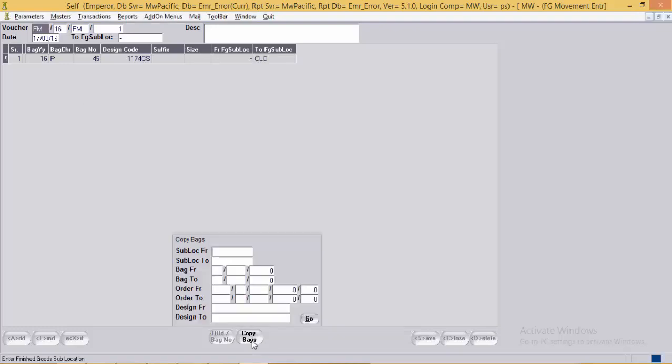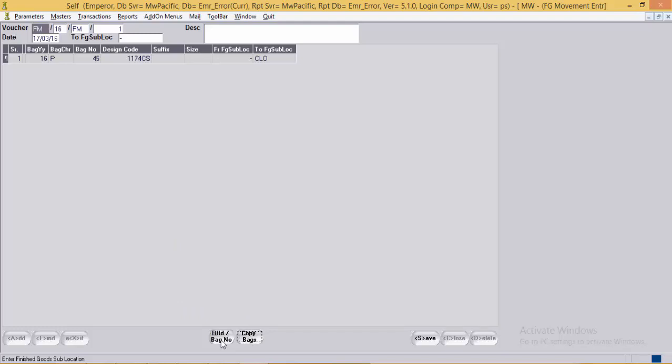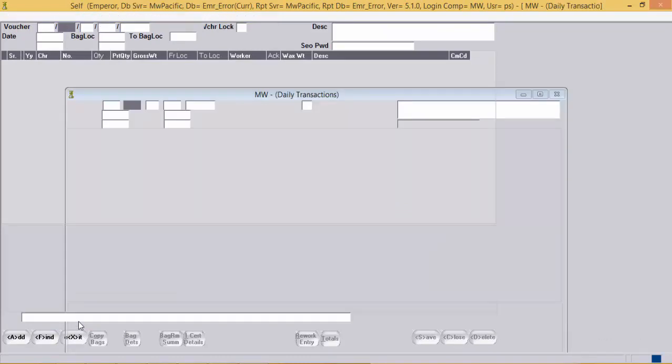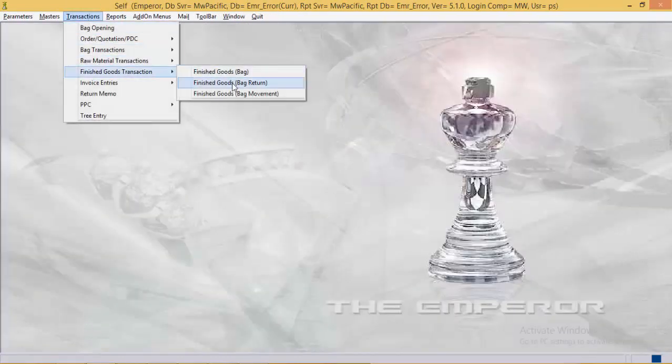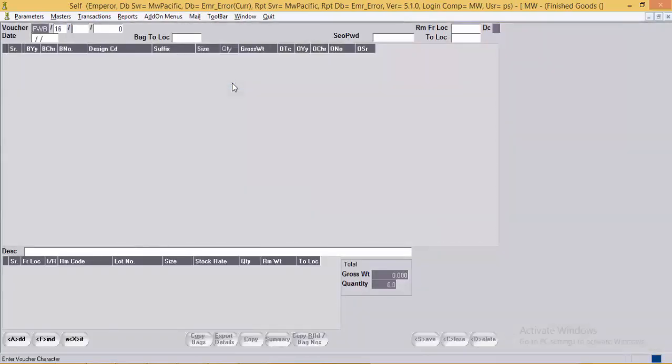In the same way, the user can add various bags over here to move to another sublocation. Here also the user has been provided with the copy bags option to be used for bulk copy and the RFID copy. Save the voucher. Now we will move to the next entry, that is the FG return entry, which is basically used to move the bags from the FG location, that is the finished goods location, to the WIP location for some repair purpose.